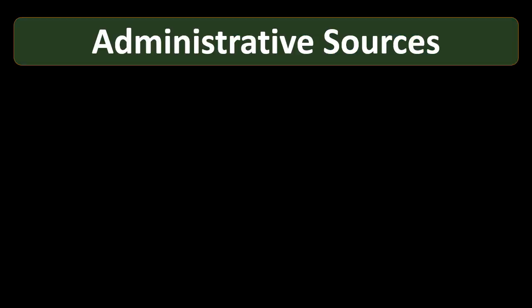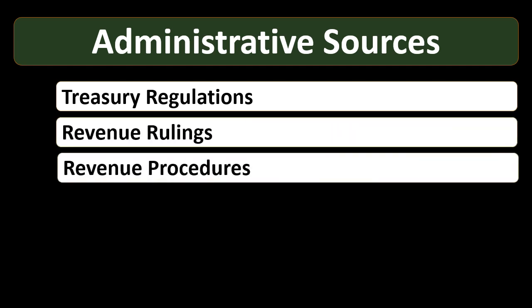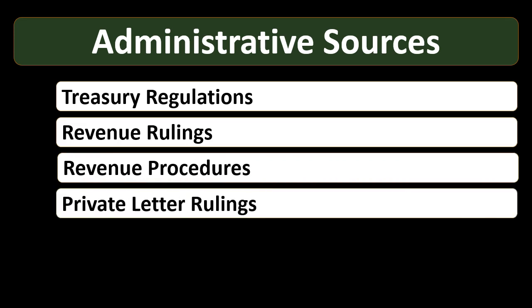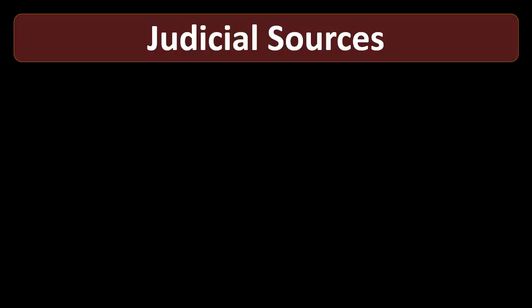Then we have administrative sources, which are going to be a second level that will help to give us more guidance in those areas where we may not know the law or may not know exactly how the law should be applied, and the administrative sources can give us guidance with that. Things like Treasury regulations, revenue rulings, revenue procedures, private letter rulings. These are going to help give us guidance, help give us examples, and sort out the application of the law and how it should be applied. IRS notifications.